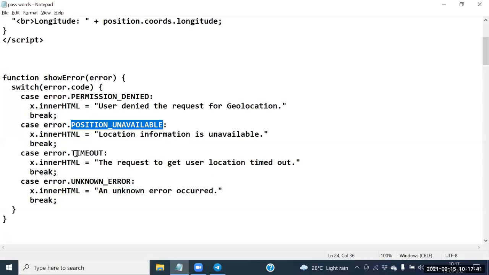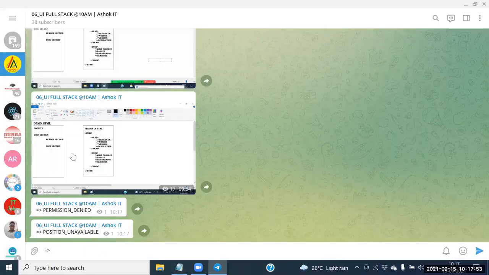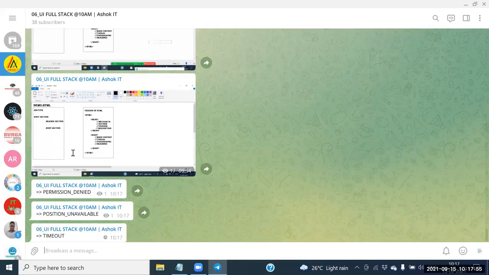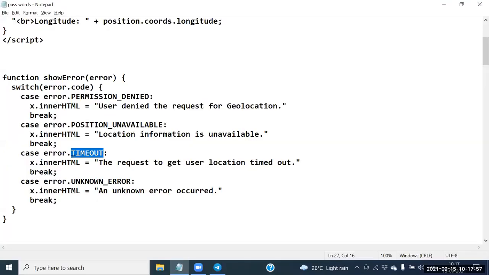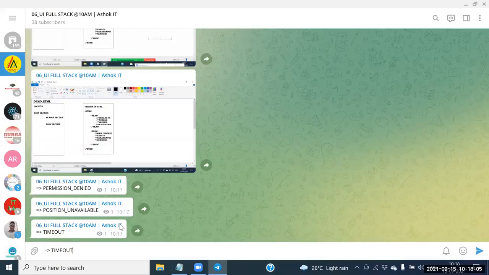Next one guys, what is the third one? The third one is the error timeout. All these are the predefined errors, sir. This is the predefined API. We can't remember that API. Next one, what is the fourth one? The fourth one is the unknown error.